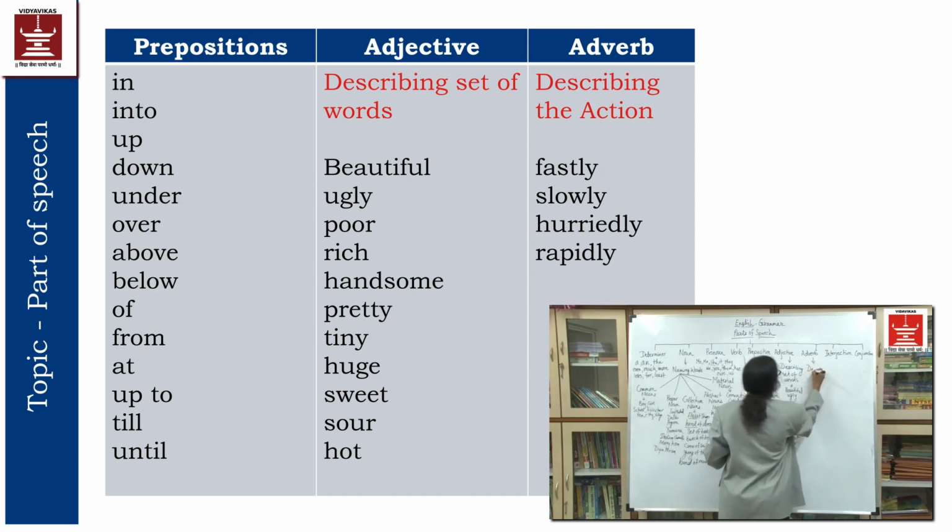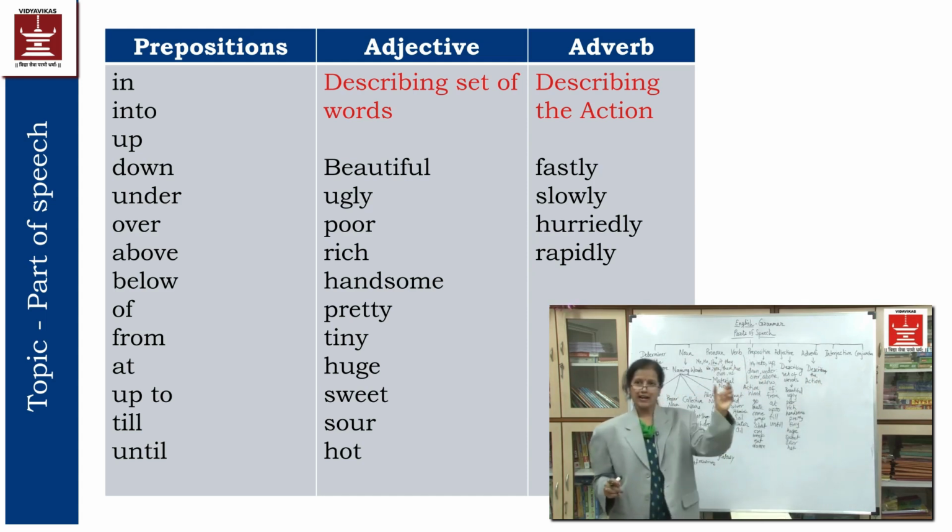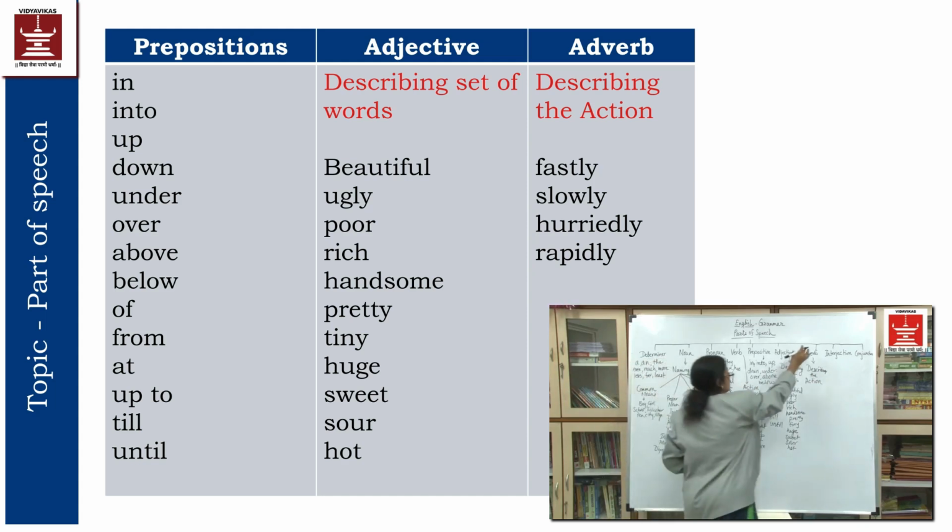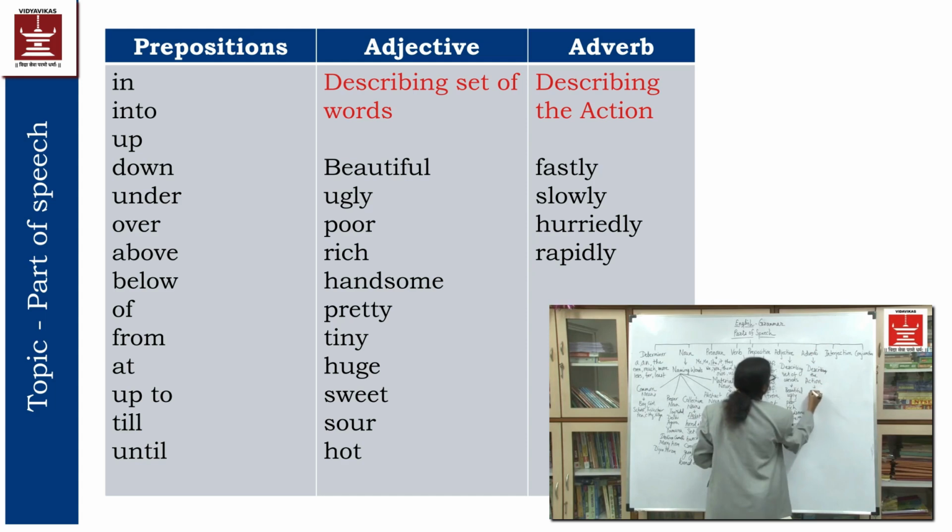So describing the action, that will be called adverb. Adding information to a verb will be called adverb. So it will be fastly.